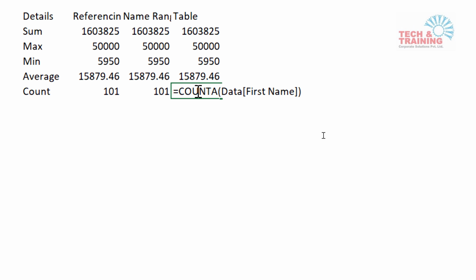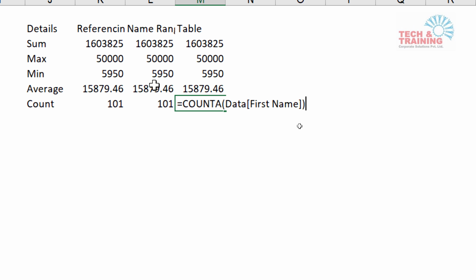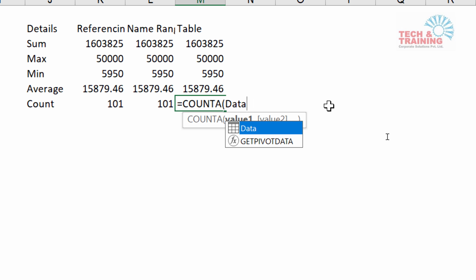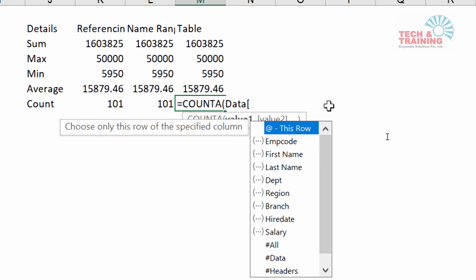See, once you get the habit of this table, you won't find writing two things cumbersome, that is the table name and the column name. But what is the advantage? If I create 10 columns in name range, I have to go back to the data and make the changes there. Here, I have to create the table only once, even if it has plenty of columns, and then I can choose these columns as I need. Many times I've seen people go left and right to look for a particular column. There was a lady who had 137 columns, and when she was writing formulas, she would spend most of the time looking for the column only.